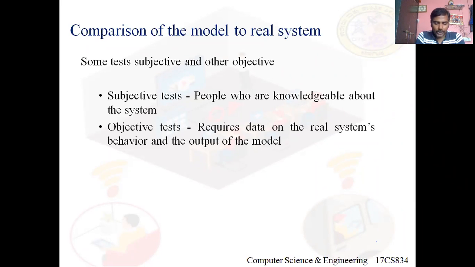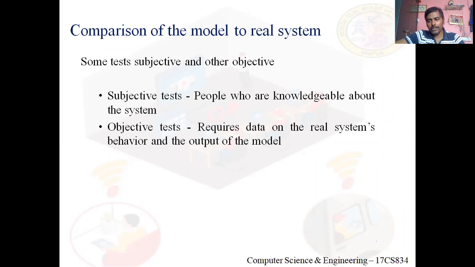Now the objective test. It requires data on the system's behavior. Once I build a model, what data do I need to give as an input? I can't give any random input.